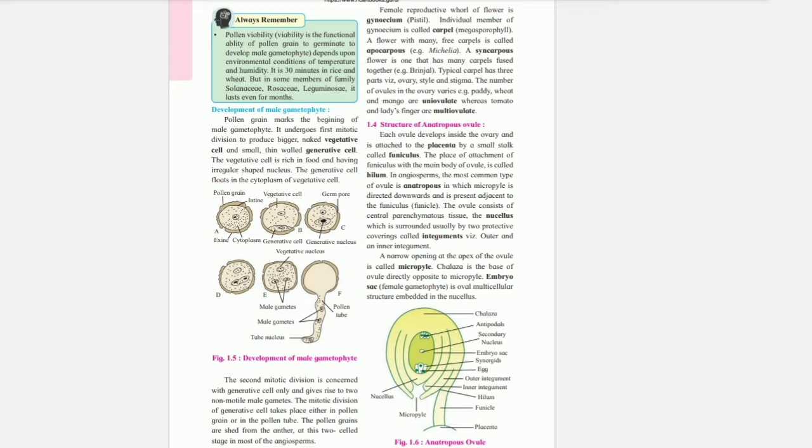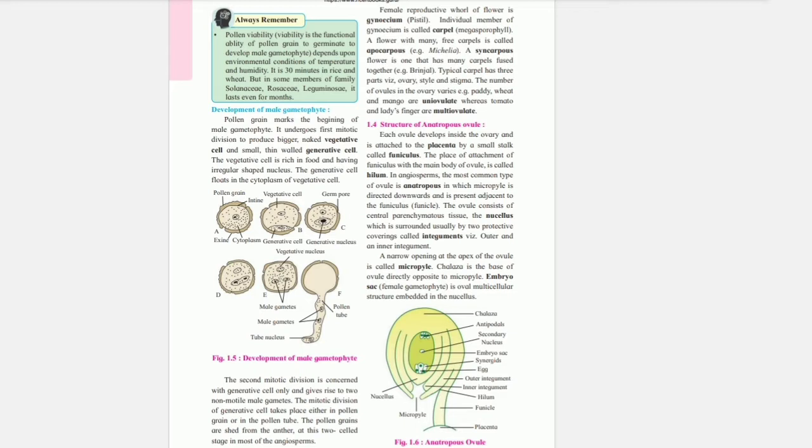Structure of anatropous ovule. Each ovule develops inside the ovary and is attached to the placenta by a small stalk called funiculus. The place of attachment of funiculus with the main body of ovule is called hilum. In angiosperms, the most common type of ovule is anatropous, in which micropyle is directed downwards and is present adjacent to the funiculus or funicle.